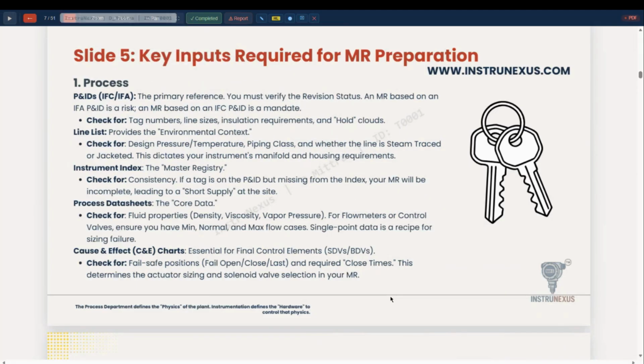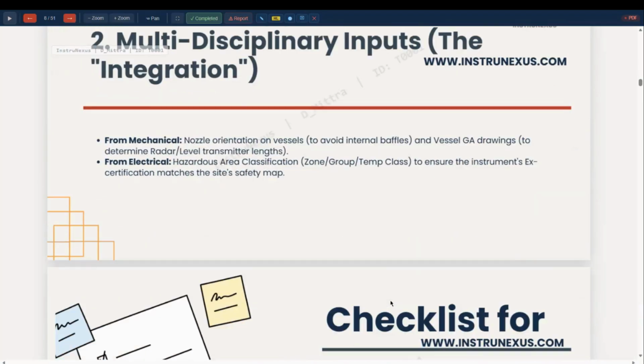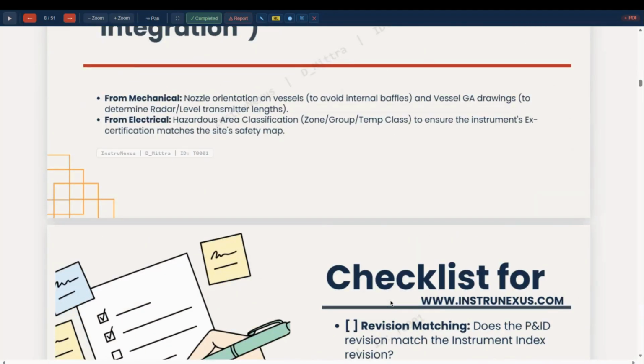The cause and effect chart is essential for final control elements, SDV and BDV. The fail-safe positions of the control valves and shutdown valves are to be specified, and the cause and effect chart is required for the MR input. Multidisciplinary inputs from piping, mechanical, and electrical are required, which are incorporated in the data sheet and the specification of the instruments with the latest codes and standards.